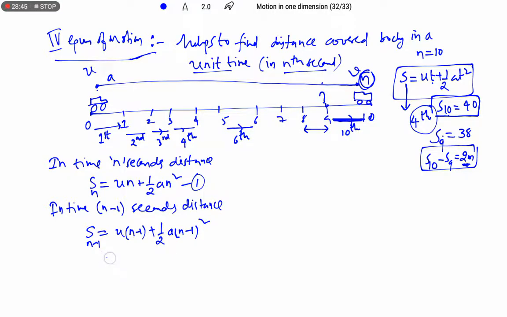Let us expand this: u into (n minus 1) plus 1 by 2 a into (n square plus 1 minus 2n).